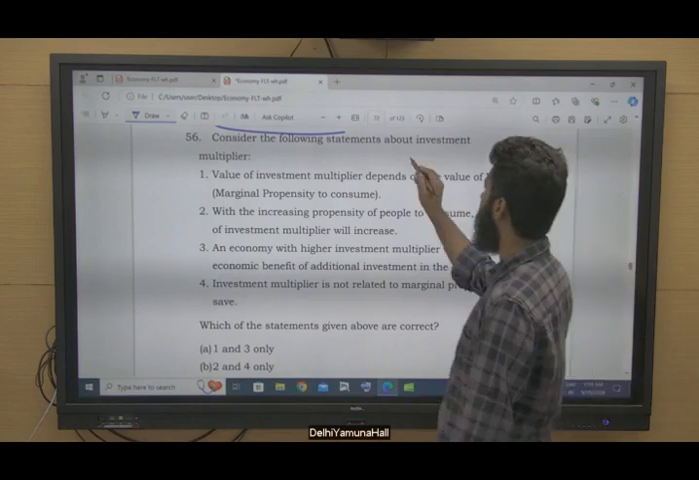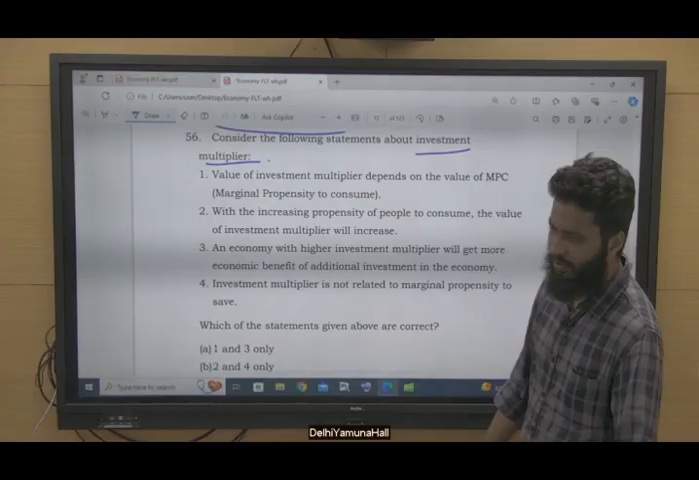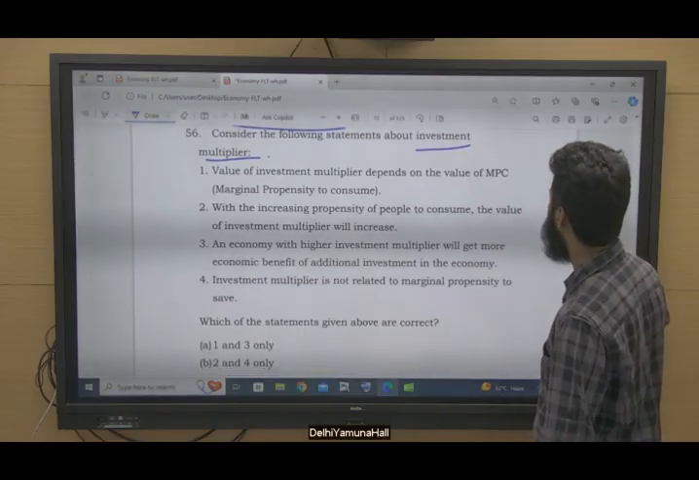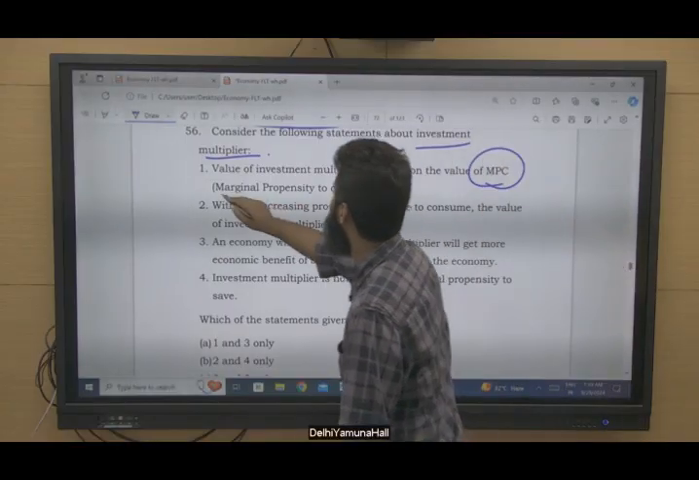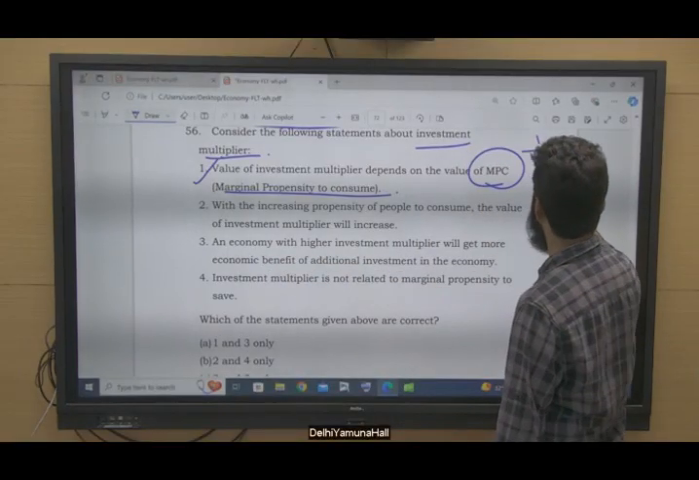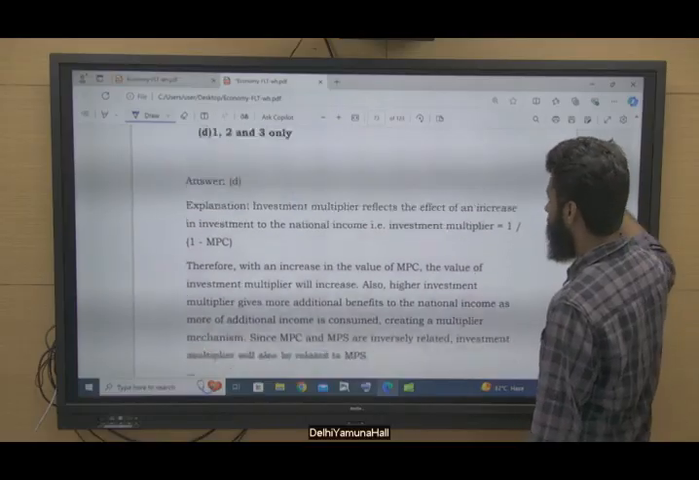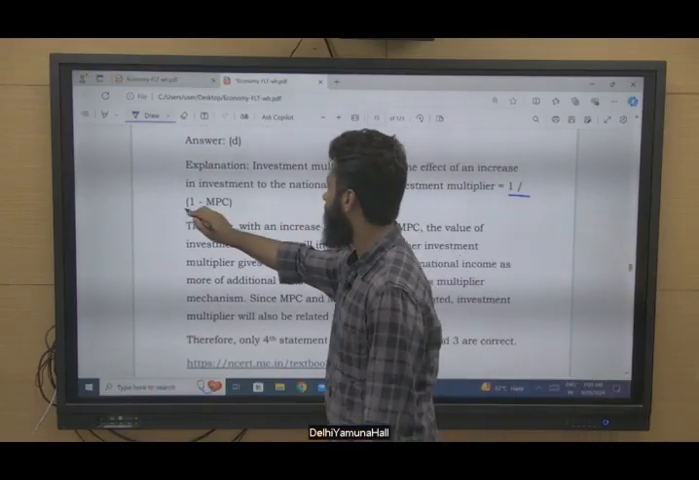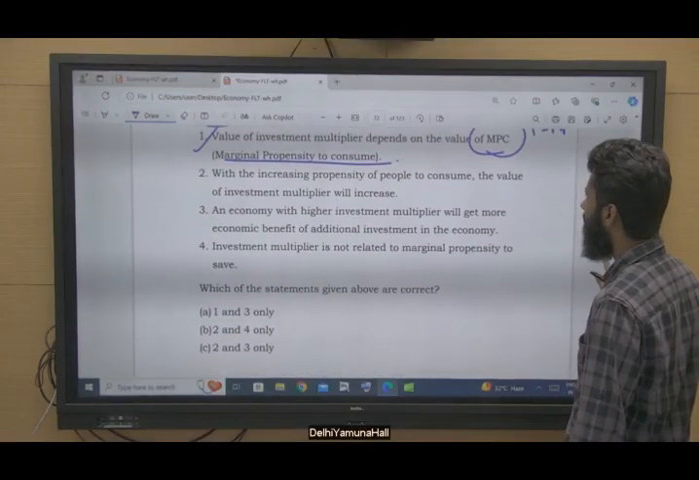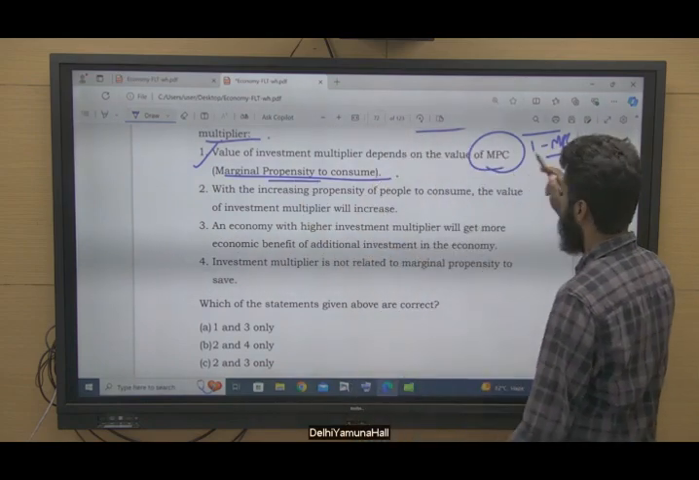Next question. Consider the following statements about investment multiplier with reference to money multiplier. We have already seen this in one of the test papers. This is investment multiplier. Value of investment multiplier depends on value of MPC, that is marginal propensity to consume. Yes, this is correct. 1/(1 minus MPC) is the investment multiplier, right? You can see here this investment multiplier is 1/(1 minus marginal propensity to consume), right?